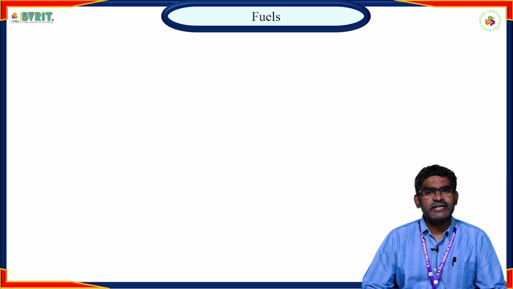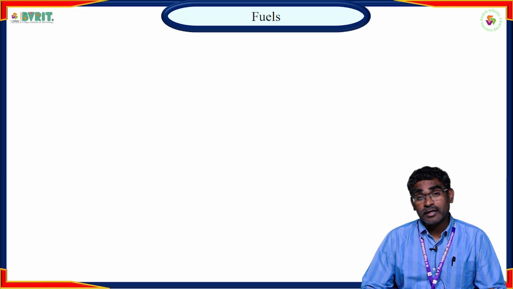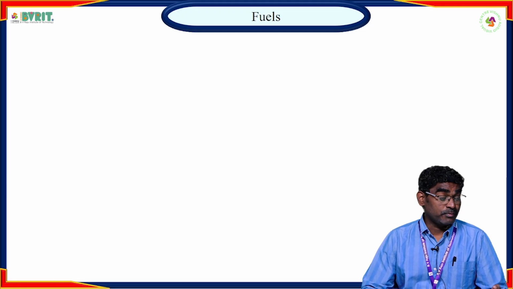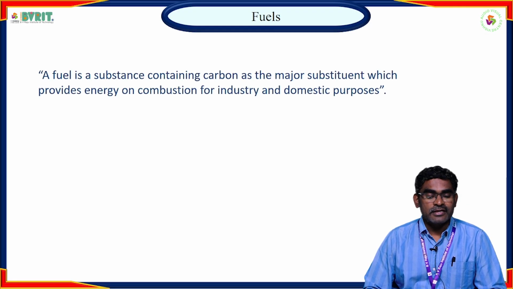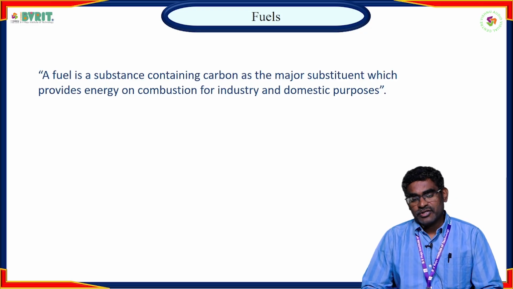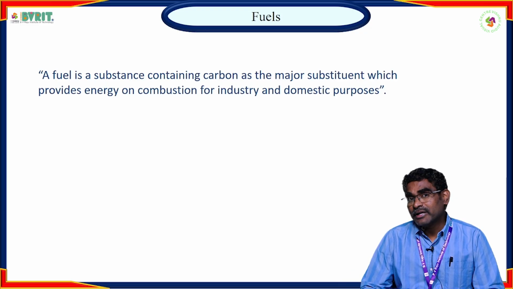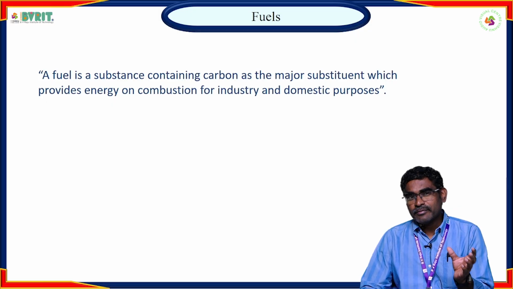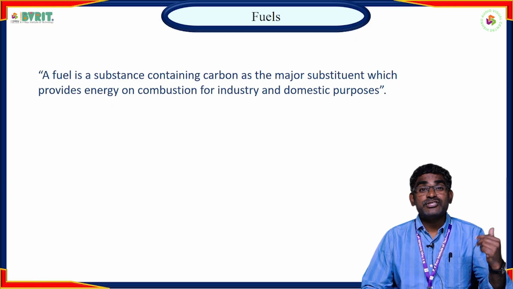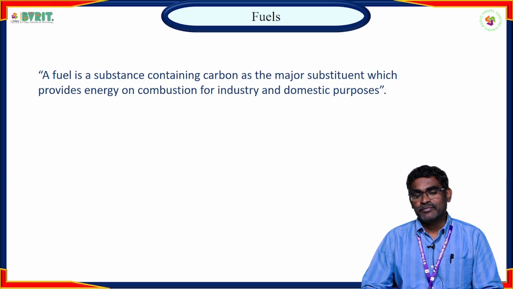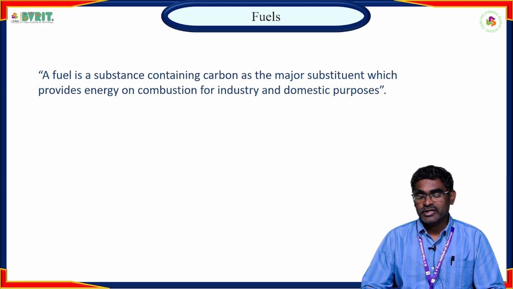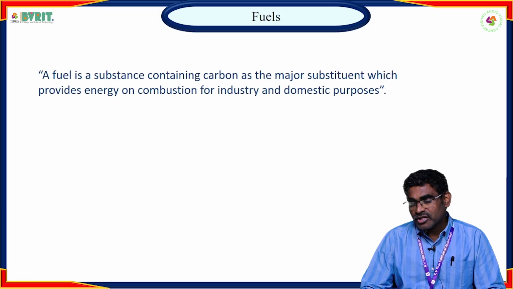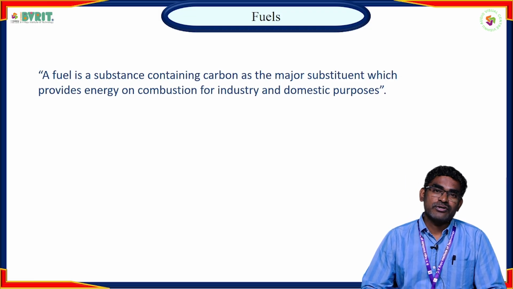Or else some faded leaves are there. On combustion, those faded leaves also generate energy, so they may be considered as a fuel. So meanwhile, a fuel is a substance containing carbon in it. Actually, what is the major constituent which leads to that combustion? That is carbon. So a fuel is a substance containing carbon as a major constituent which provides energy on combustion, which is called a fuel.